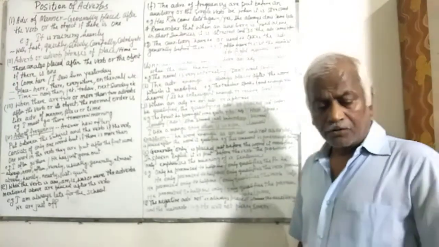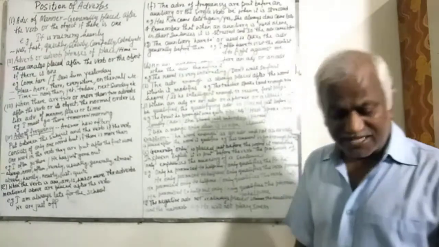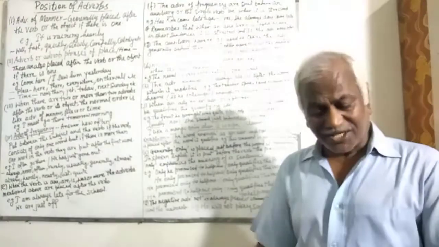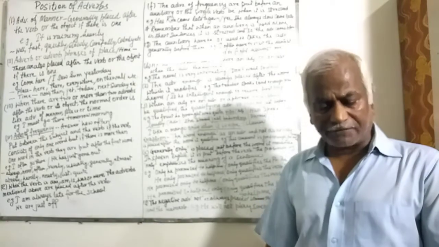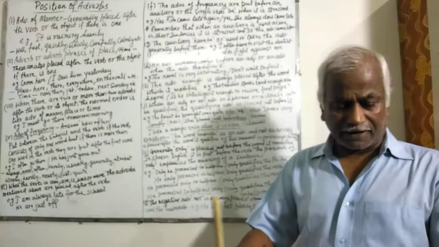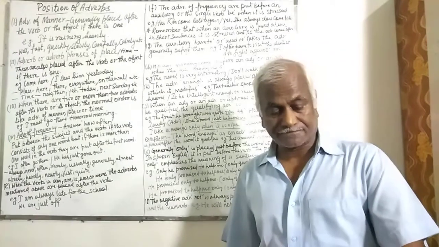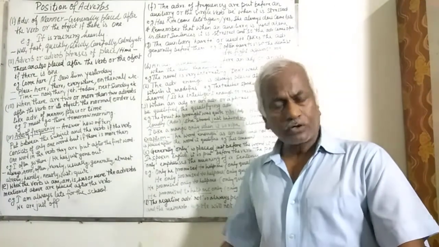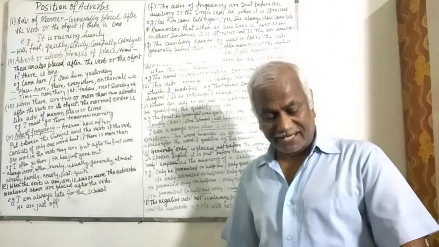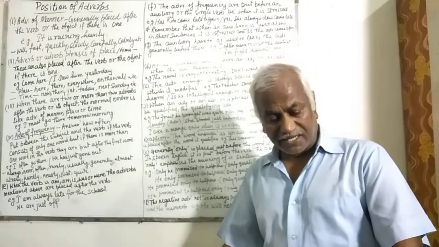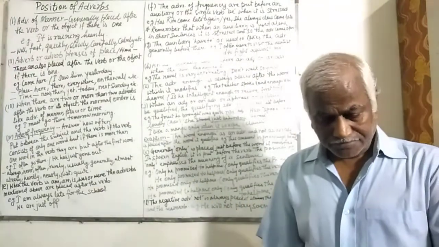Once again, when the verb which is to be qualified is intransitive, the qualifying adverb is placed immediately after it. I spoke foolishly about his merit. Here foolishly is being used just after spoke.